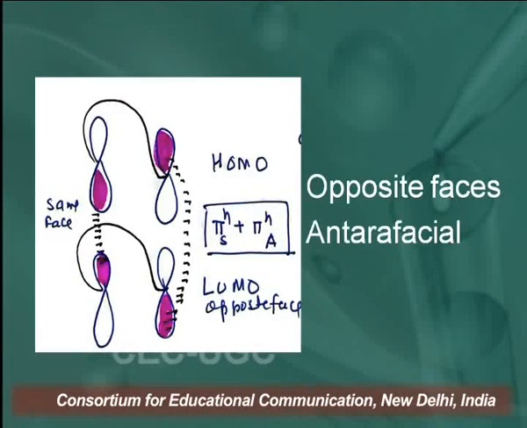Now learners, if the HOMO, the highest occupied molecular orbital of one reactant, interacts with the LUMO, the lowest unoccupied molecular orbital, and there are opposite phases, that is antarafacial attack.